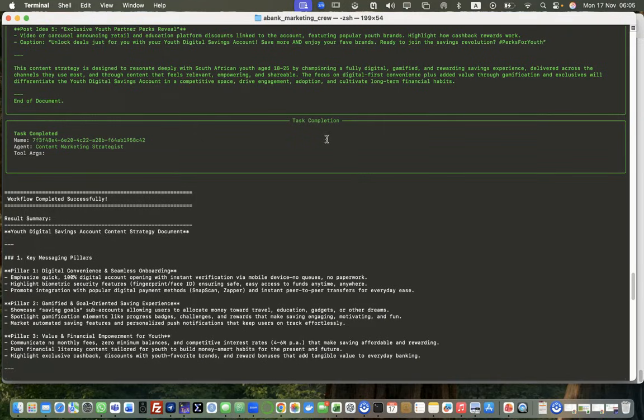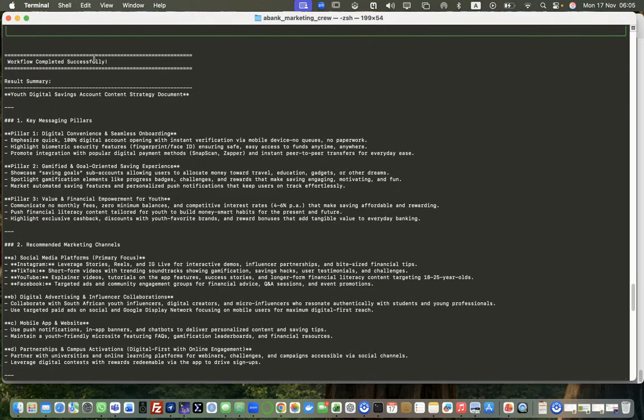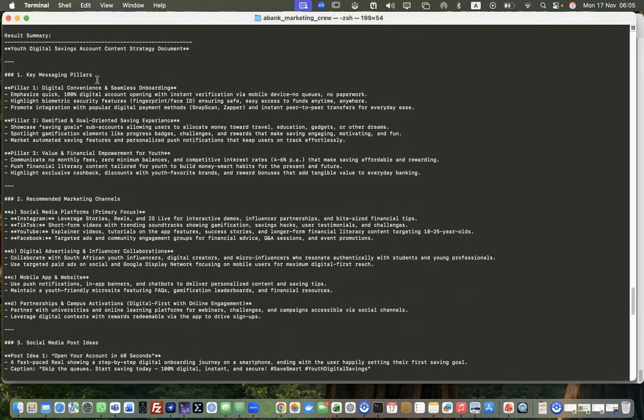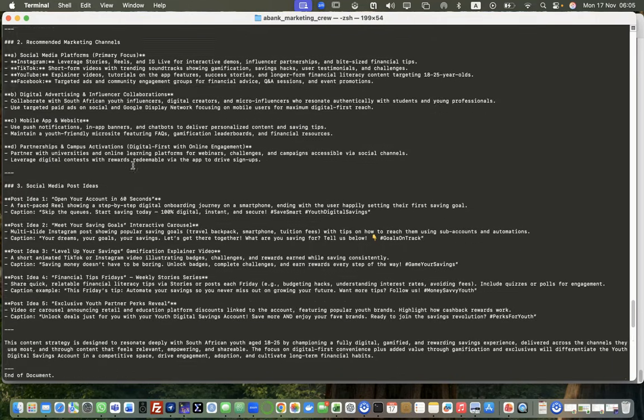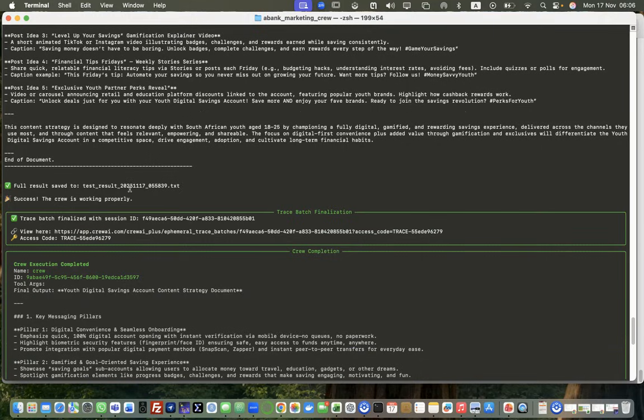Okay, so that's end of document. So the task has been completed. So that means that the workflow of our 2 agents has been completed successfully. So this is the summary of the result, basically. So you've got your pillars, you've got your channels, you've got your social media post ideas, and then we can go in and actually find the text document that has been generated.